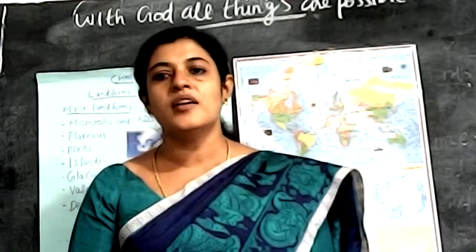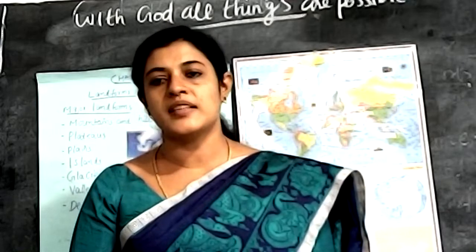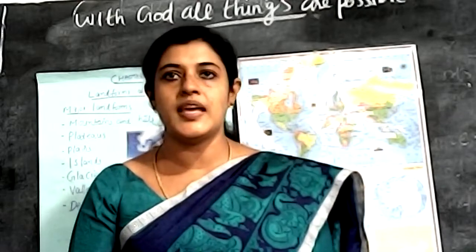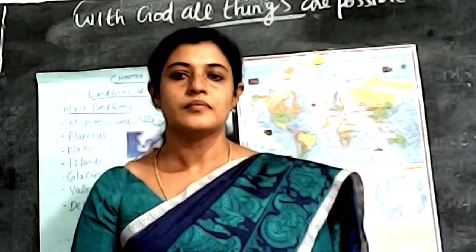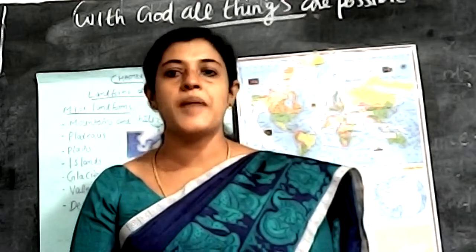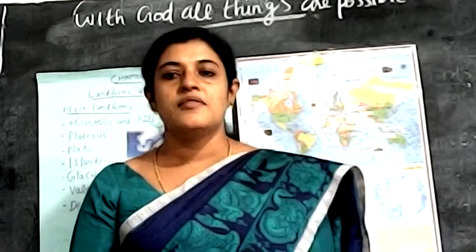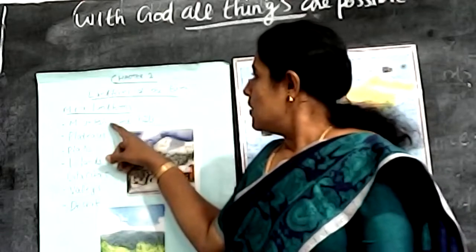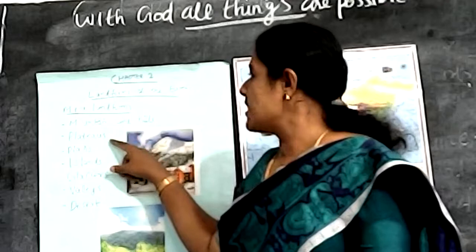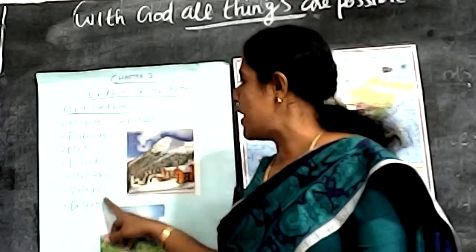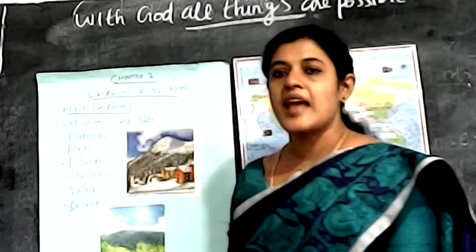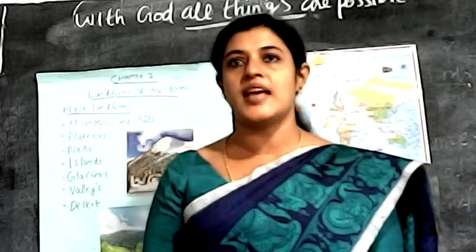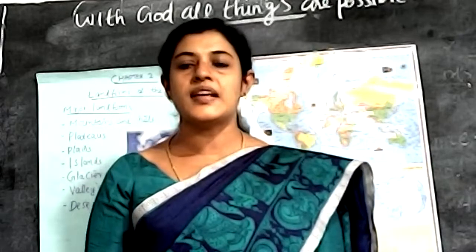Today we studied three major landforms in the world. Which are the three major landforms in the world? Glaciers, valleys, deserts. Our second chapter is Major Landforms of the Earth. We study about mountains and hills, plateaus, plains, islands, glaciers, valleys, and deserts. These landforms we study in our second chapter. Then let us watch a slide.